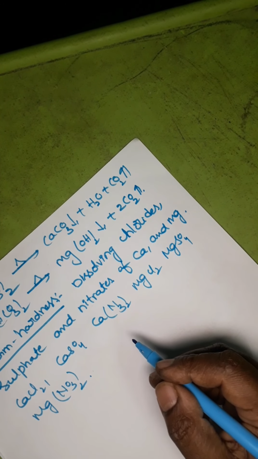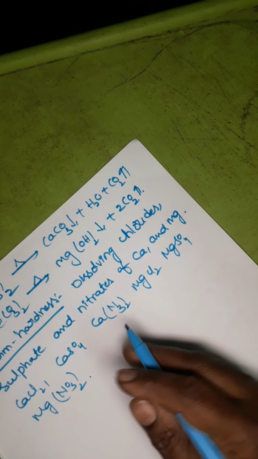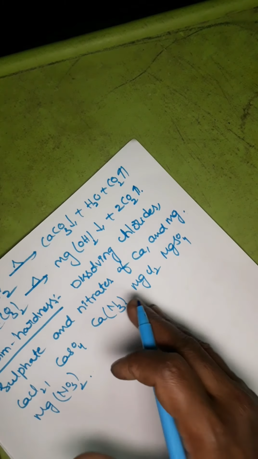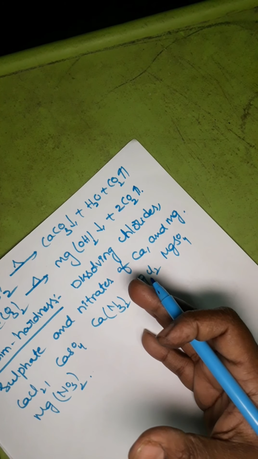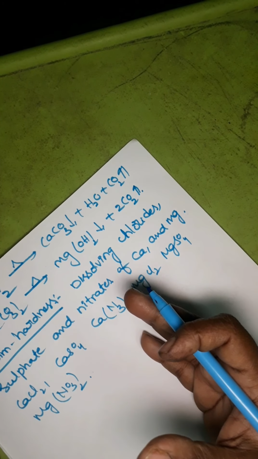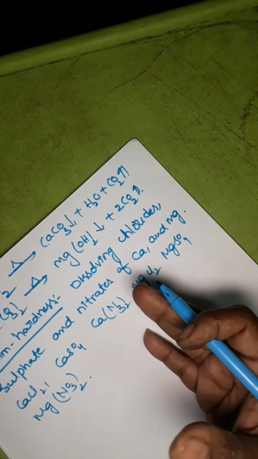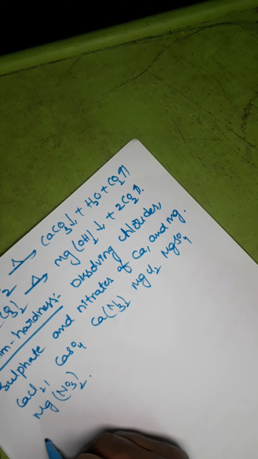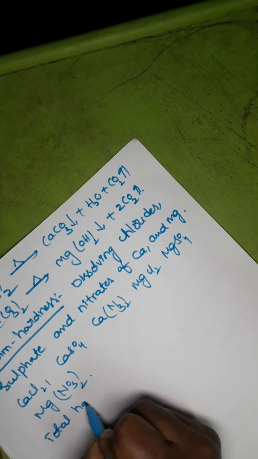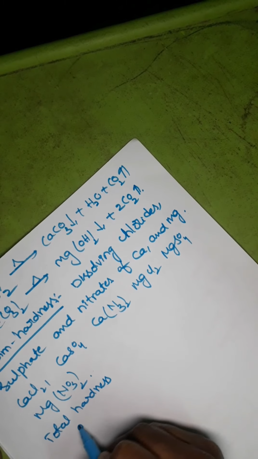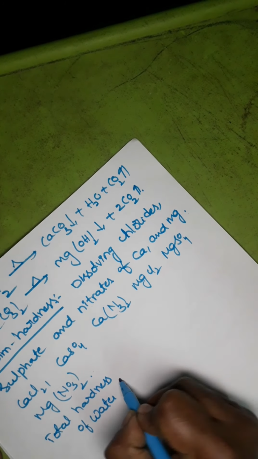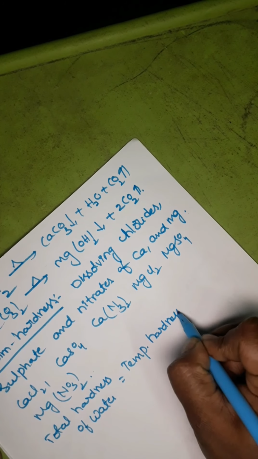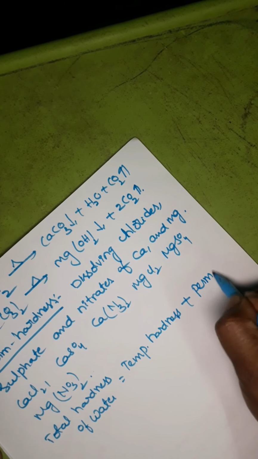Okay. Next, this type of hardness cannot be removed easily by boiling, hence it is called permanent hardness. Only chemical treatment can remove this hardness. Next, total hardness of water is equal to temporary hardness plus permanent hardness.